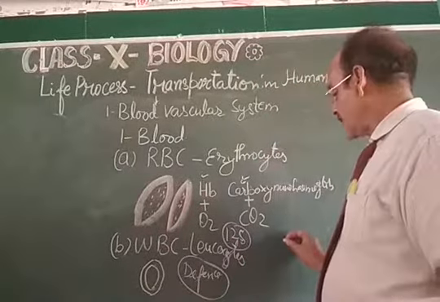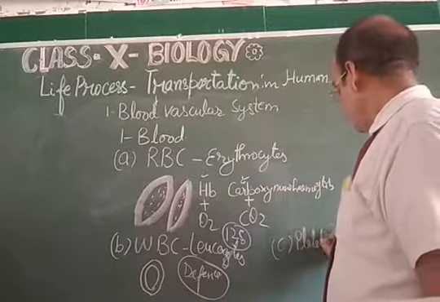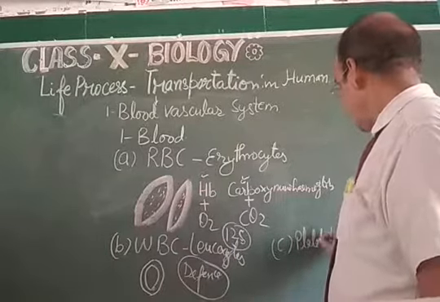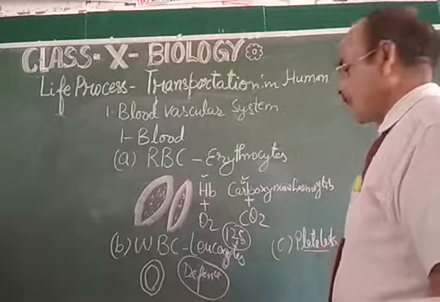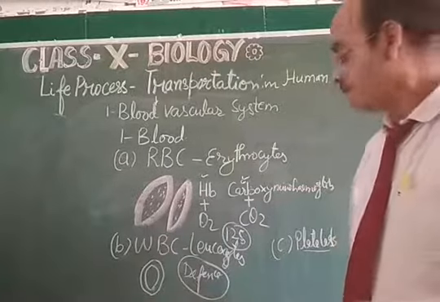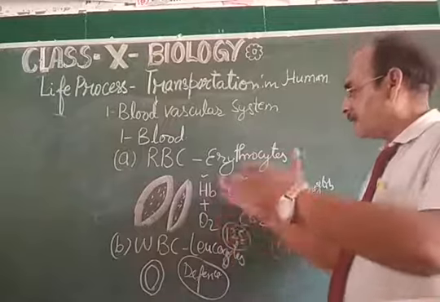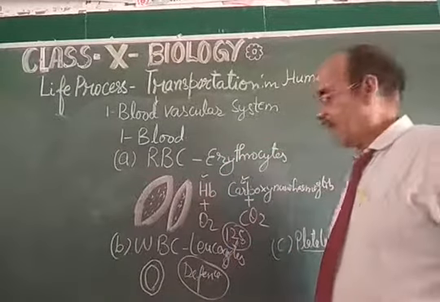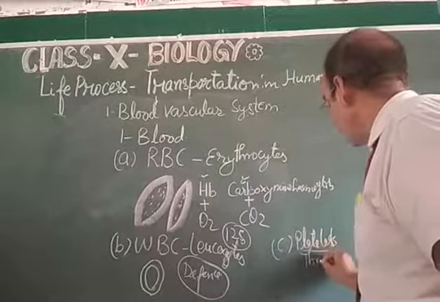And my dear student, third one is the platelets. My dear student, these platelets are mainly for the purpose of providing the base to the blood, as well as these are called the thrombocytes.